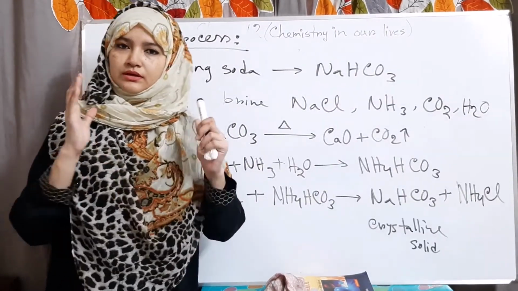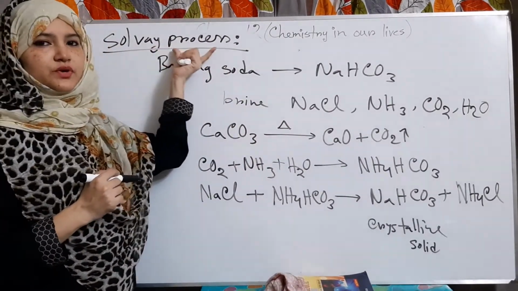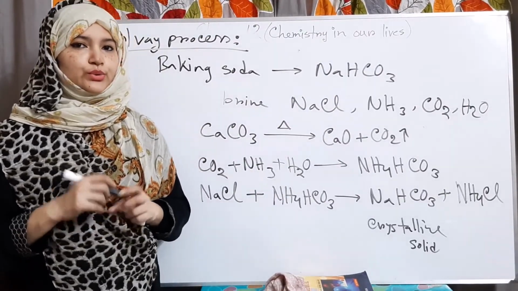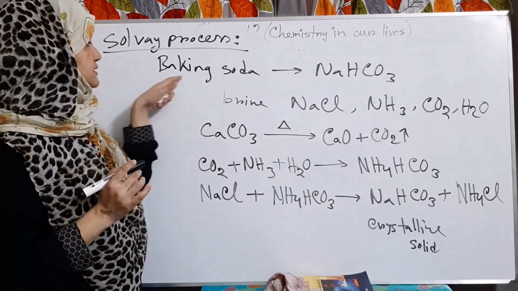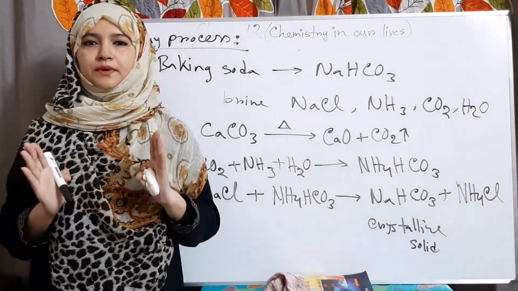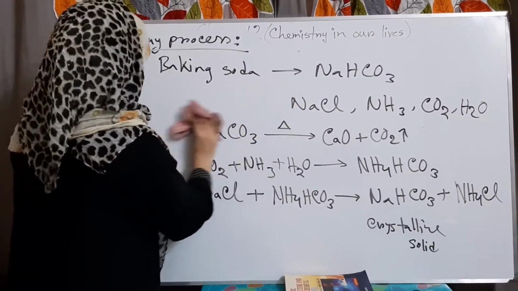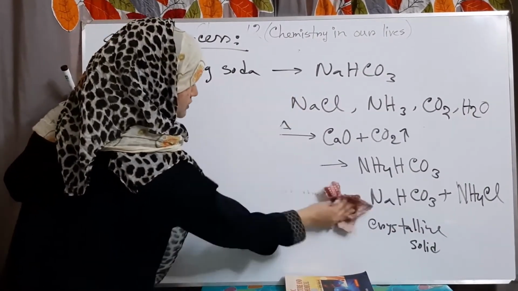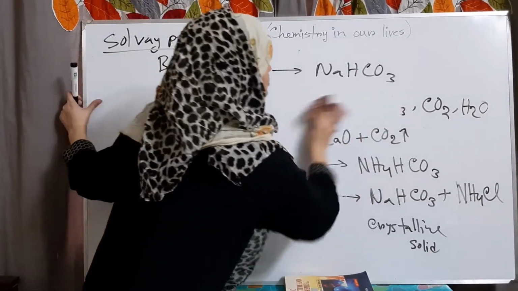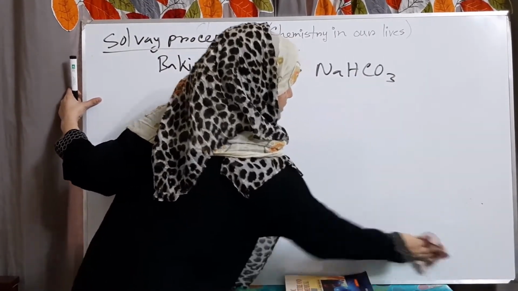Okay, I hope it is clear to you. This is the Solvay process, the industrial process to prepare sodium bicarbonate or baking soda. But still we didn't get the baking powder. Now we have to prepare baking powder. One of the ingredients of baking powder is sodium bicarbonate, that means baking soda, and we have to add another ingredient to it, and then we get baking powder.